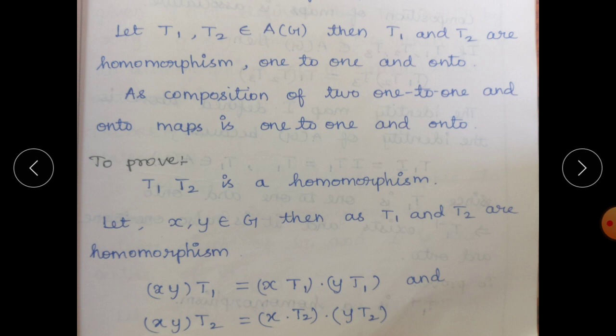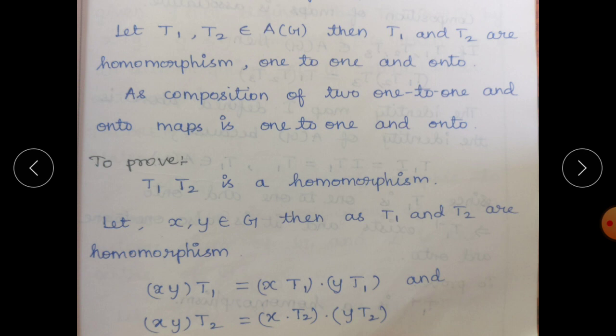So we have to prove T1T2 is a homomorphism. We take two elements x, y from G. As T1 and T2 are homomorphisms, by the definition of homomorphism, phi of xy is equal to phi of x into phi of y. Here, instead of phi we take T1 and T2.